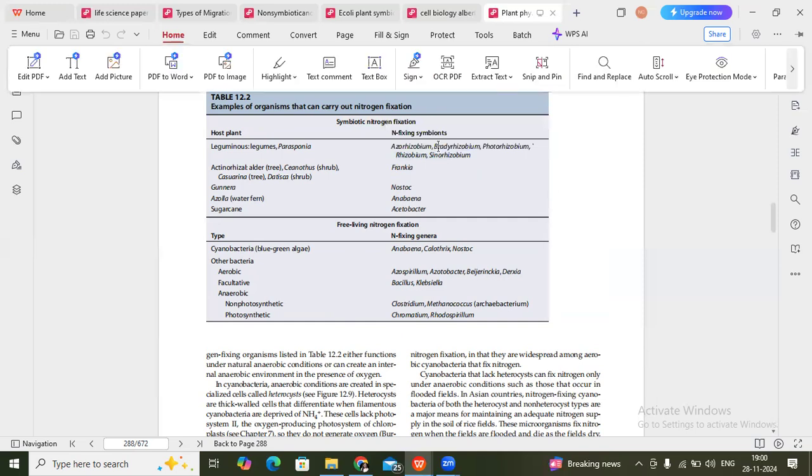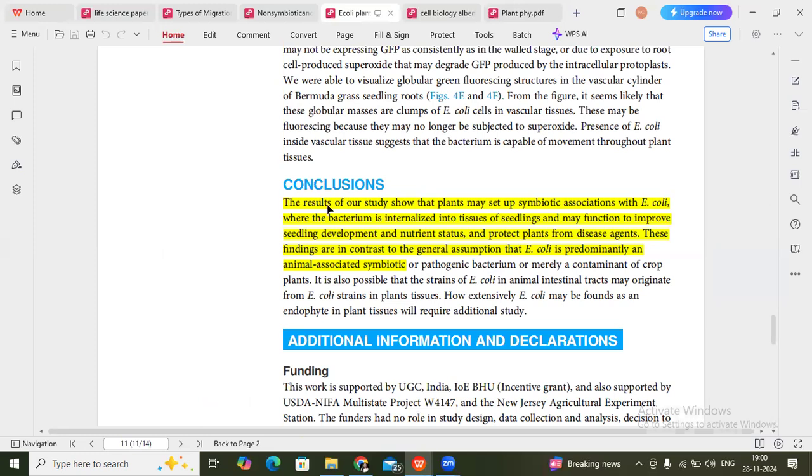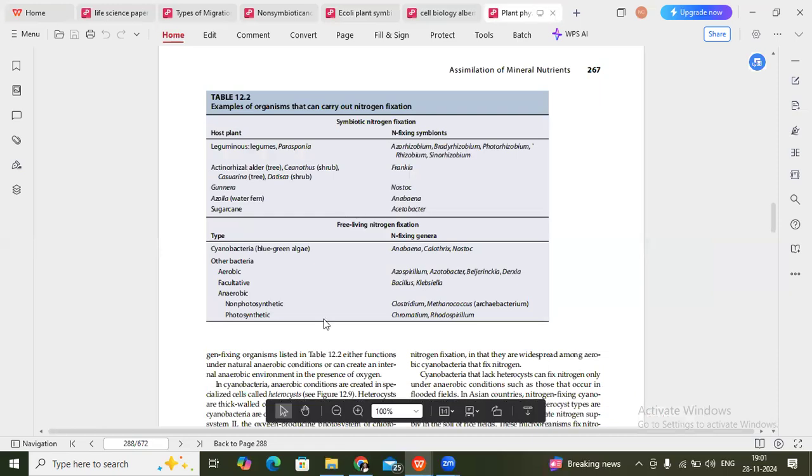You can see here the results of this study, a research article with E. coli, where the bacterium is internalized, affecting development and nutrient status, in contrast to the general assumption that E. coli is predominantly an animal associated symbiotic or pathogenic bacteria. Similarly, inside our intestine it is the same thing. E. coli also gets nourishment, and it provides some vitamins to human beings, which maintains the mutual relationship between humans and bacteria. That's why E. coli also comes under symbiotic. But here the thing is with free living nitrogen fixing bacteria.